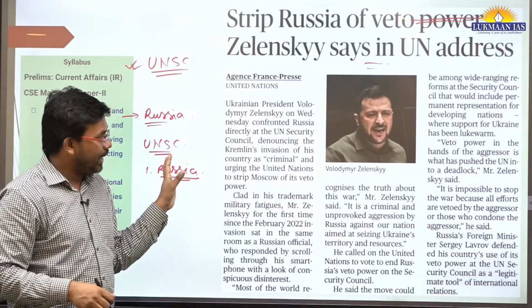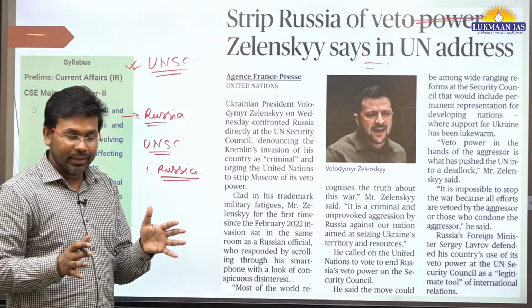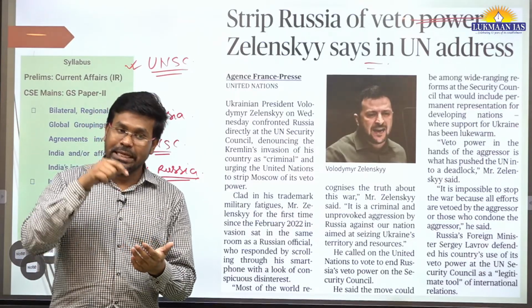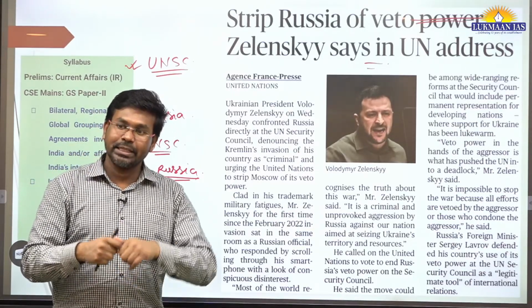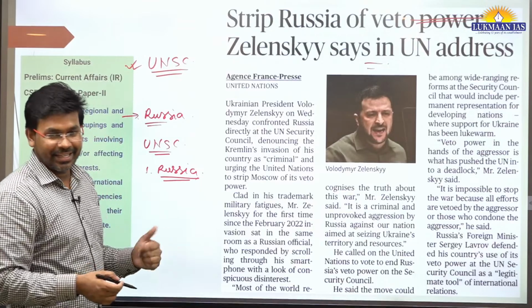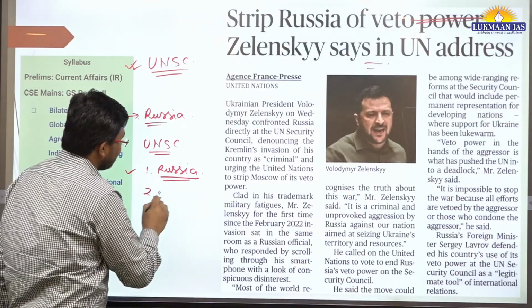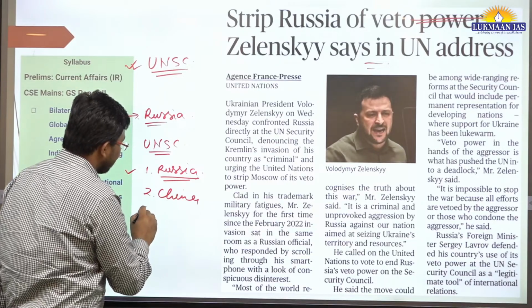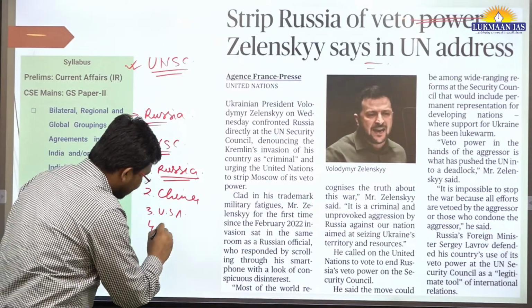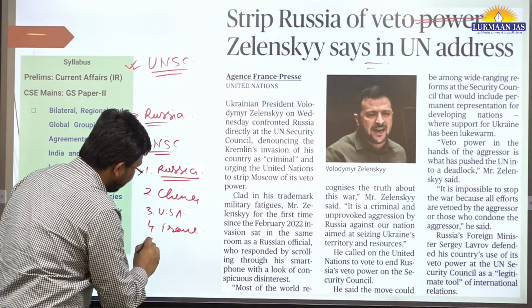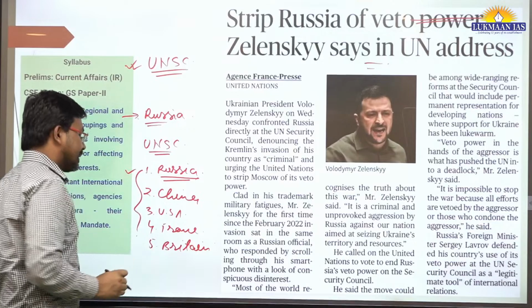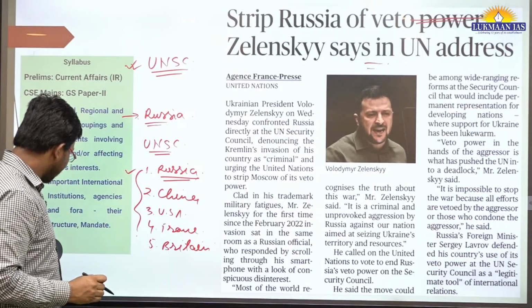That's the thing. And what we also feel is that there should be other provisions, so that if members of this organization are involved in some kind of war, there is a way to tackle that, but maybe that is not there in that system. So there is China, there is Russia, there is the United States of America. What other countries? France and Britain. So these are the members of the United Nations Security Council. Is it Britain or Japan?